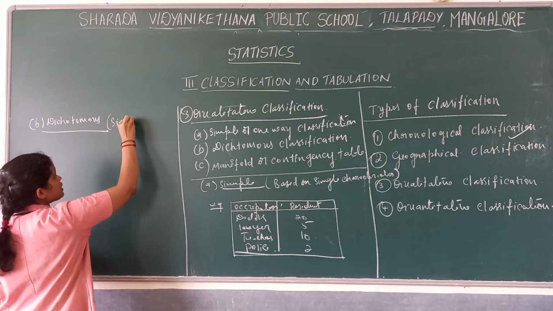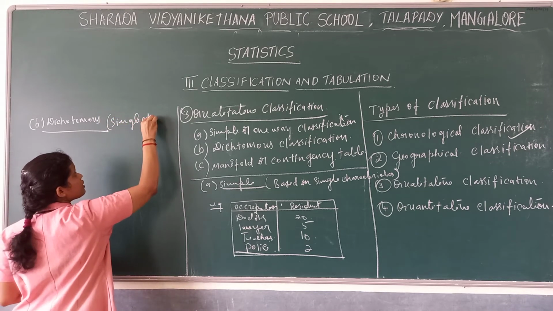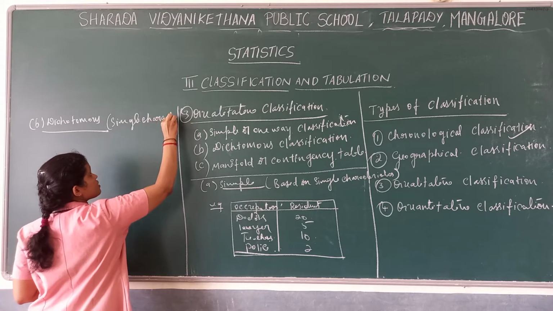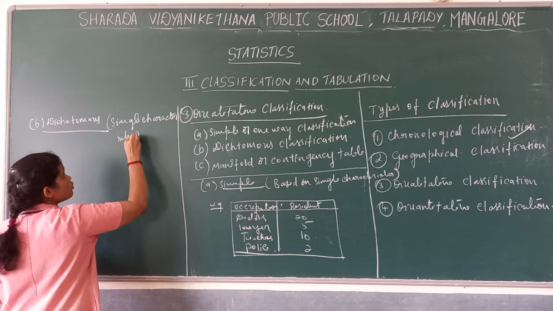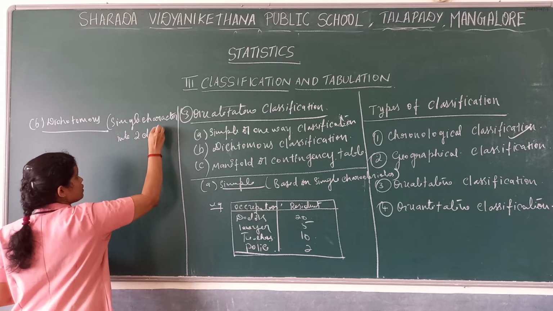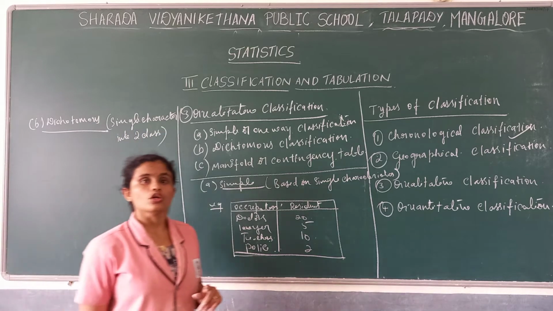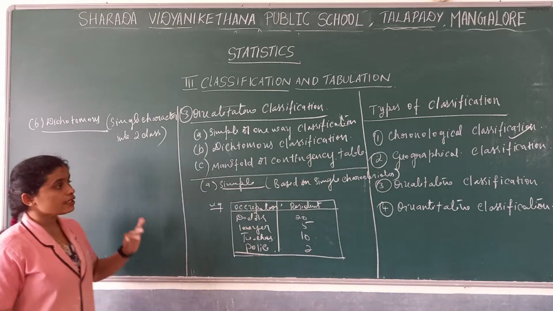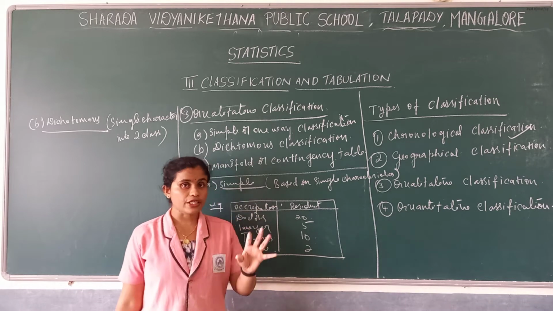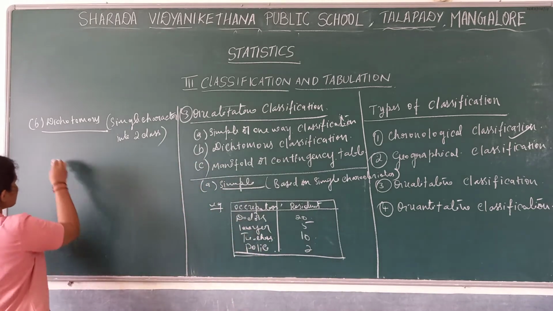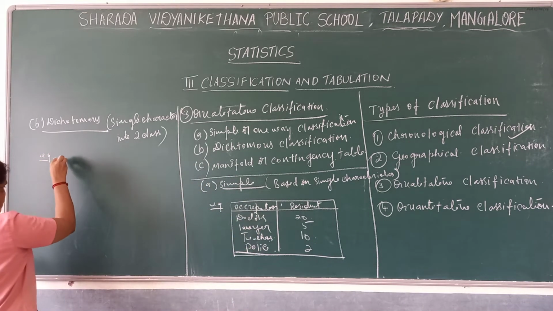Where we divide the single characteristic into two classes. If we divide it into two classes, then we call it dichotomous classification. Now here we will take the example.